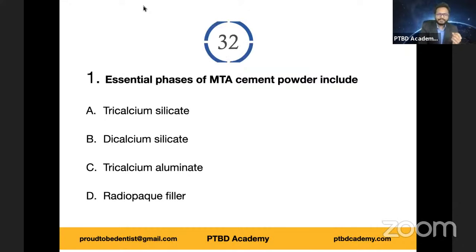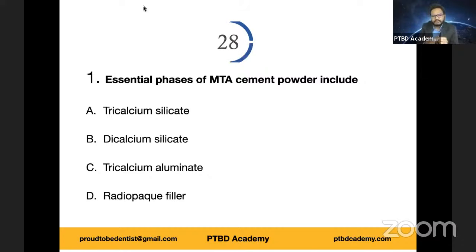Okay, I see some of you started thinking smart and started choosing multiple options, which is very commendable given the experience you had for the past few days. Very good. So it's a multiple right answer question. Among these, the essential phases include tricalcium silicate, the silicate-based ones, dicalcium silicate, and radio-opaque fillers like barium or bismuth, because these impart radio opacity. Even this is considered an essential phase. So A, B, and D.